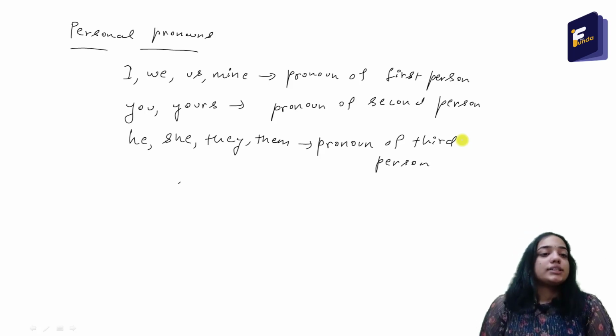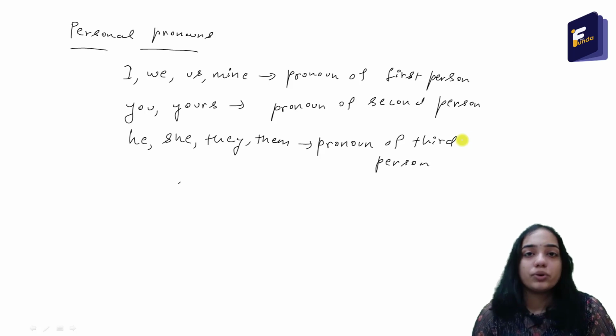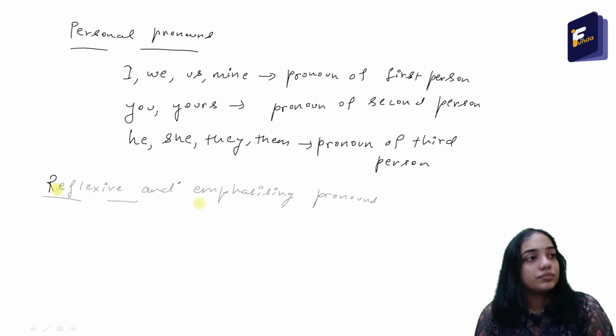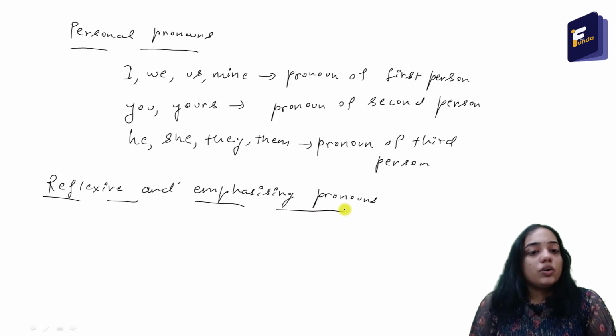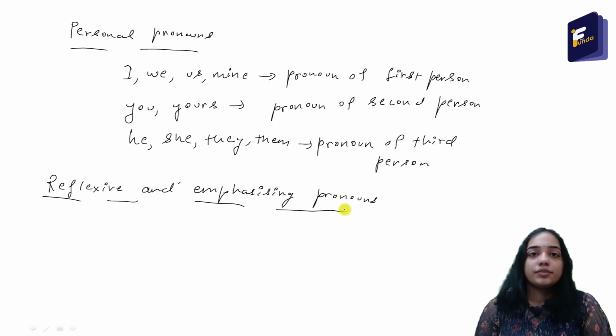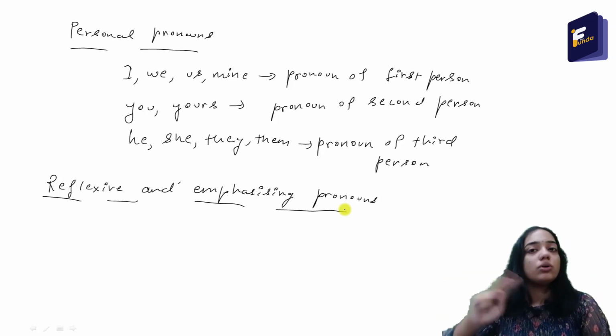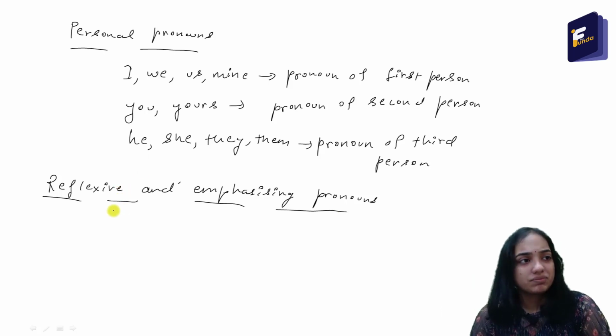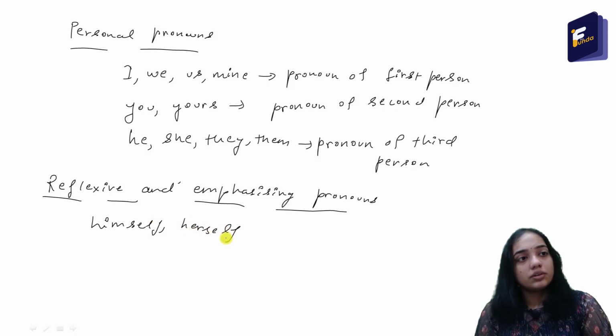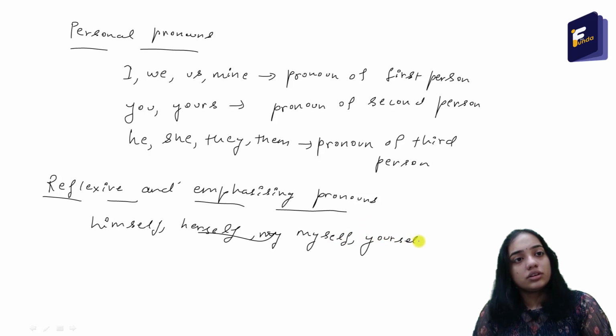Now we are going to discuss reflexive and emphasizing pronouns. The words myself, yourself, himself, herself, itself, all these words can be either reflexive or emphasizing pronouns. Just add self to the normal pronouns: himself, herself, myself, yourself, itself.